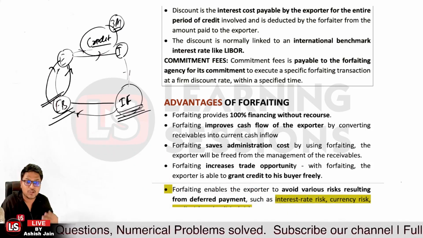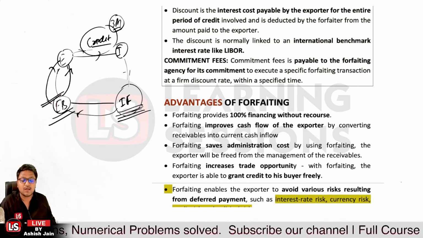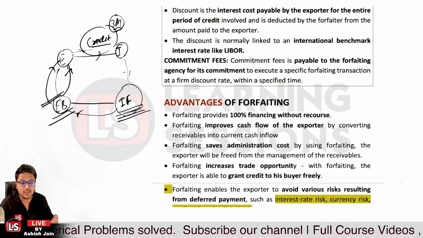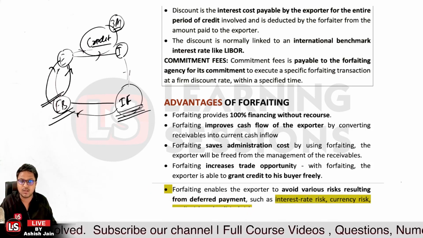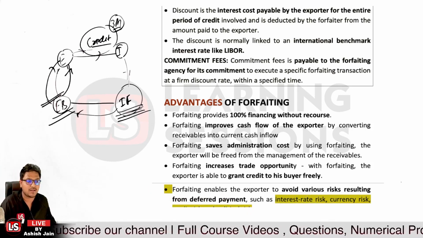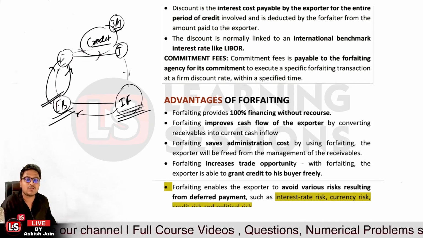so that trade opportunities also increase, and further forfeiting enables the exporter to avoid various risks. In the case of deferred payment, it could be country risk, interest rate risk or currency risk. These risks are avoided.